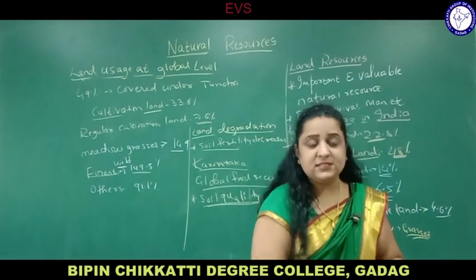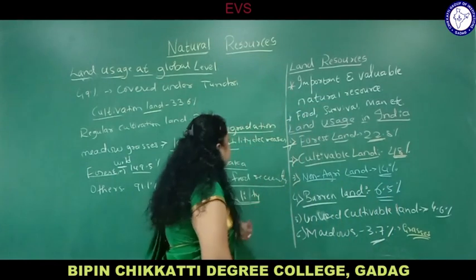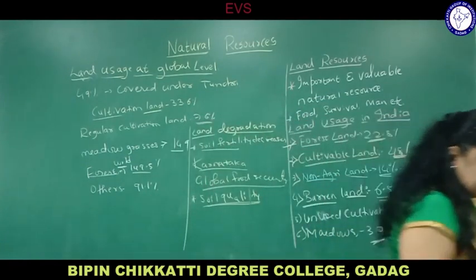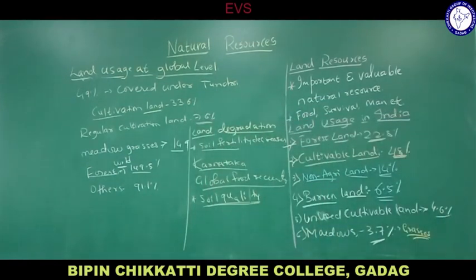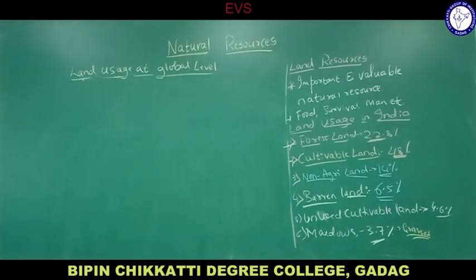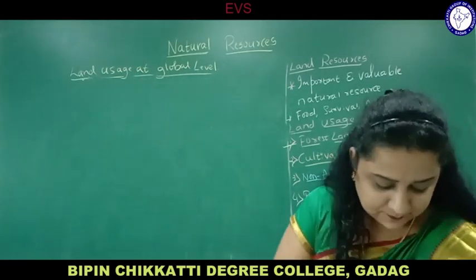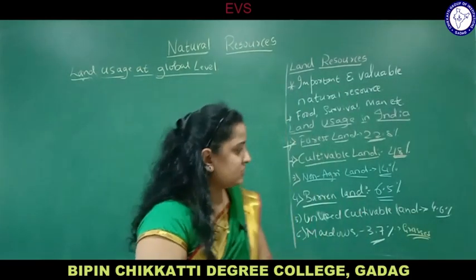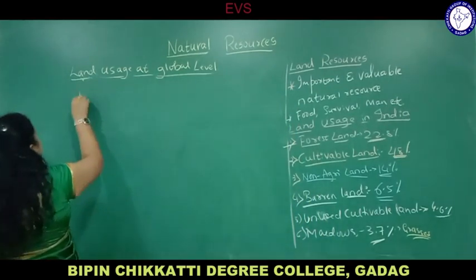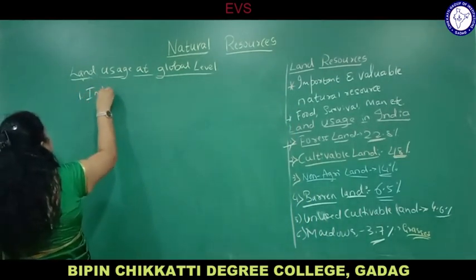Next, industrialization. As I told you, what are the reasons for this land degradation? One is industrialization, then comes population growth, then the next one is soil erosion. These are all factors which are very essential for the growth of land. Some of the reasons for this land degradation we will see now one by one. How land degradation occurs by different causes. Number one is industrialization. Very important.